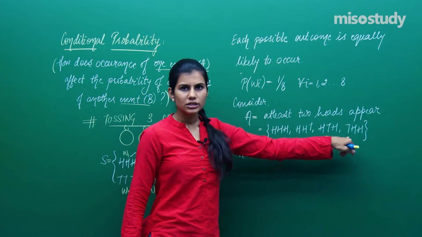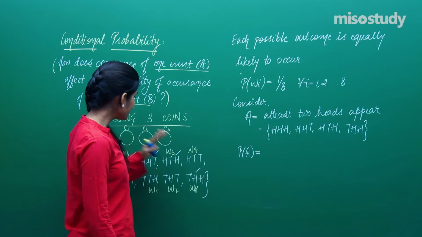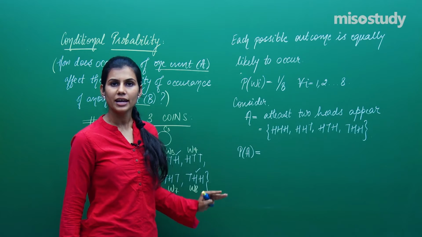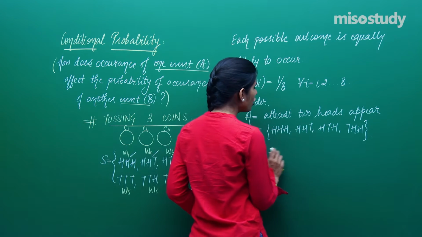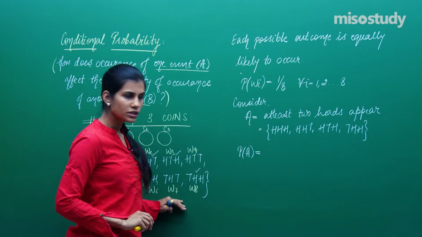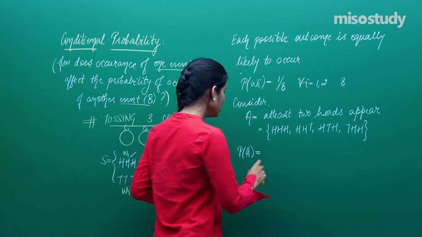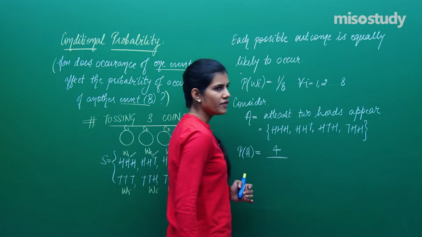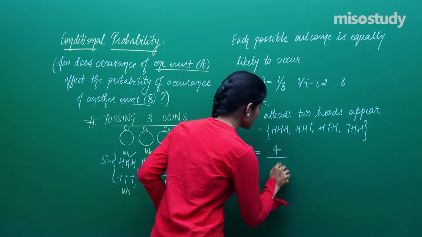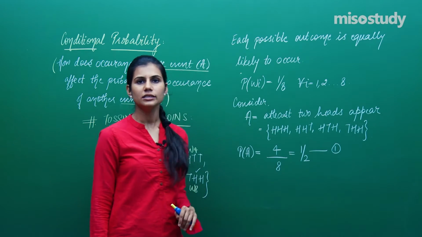Number of favorable outcomes, those elementary events out of all the elementary events which are favorable to event A, upon total number of elementary events associated with the random experiment. Out of 8 elementary events in total, these 4 elementary events are favorable to event A. They are sitting as sample points in set A. So, 4 is the number of elementary events favorable to event A upon total number of elementary events, which is 8. So, you get 1 by 2 as the probability of occurrence of event A.